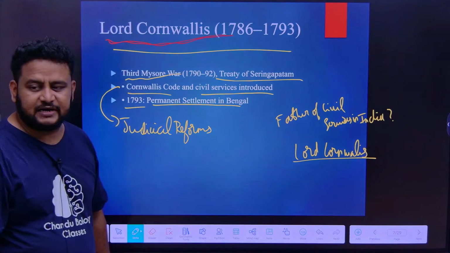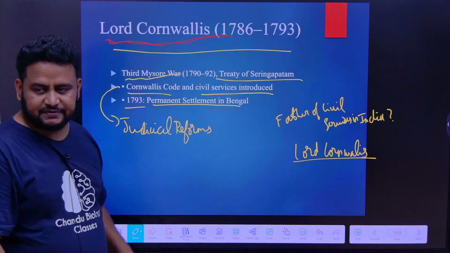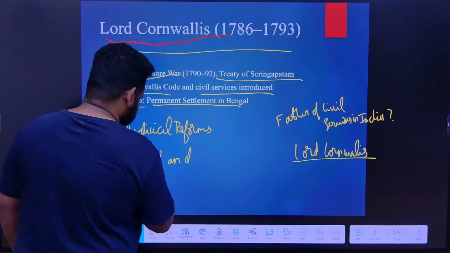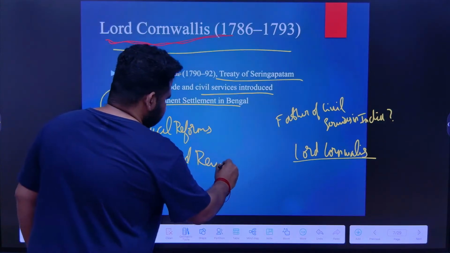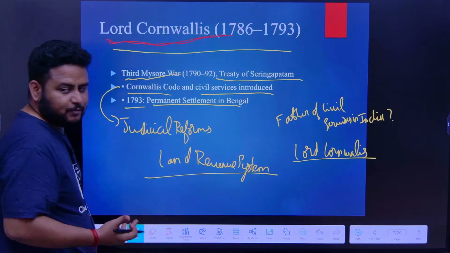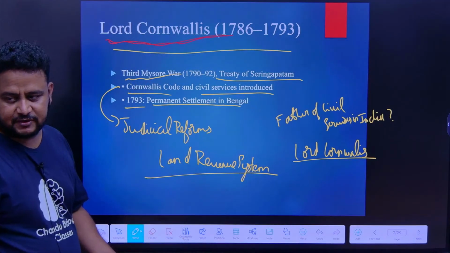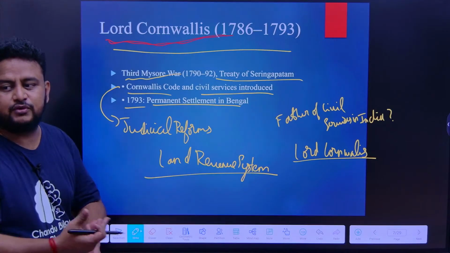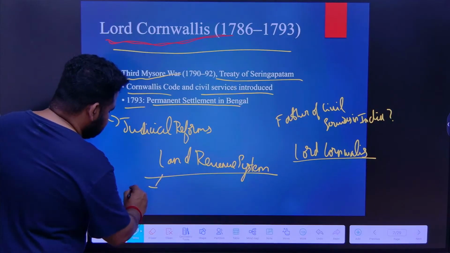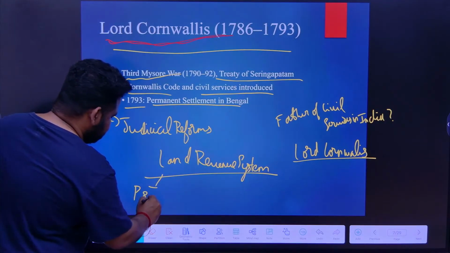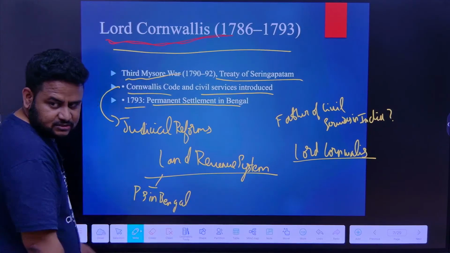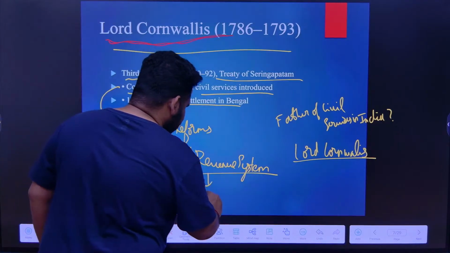When we talk about permanent land settlement in Bengal, it was introduced by whom? Cornwallis. If I talk about the land revenue system, that is how you collect revenue for the produce that you are growing on the land. For our fields, what is the produce that we are getting? Understood? How to take tax for that? There are various systems. One that was introduced was permanent settlement in Bengal, introduced by Cornwallis.